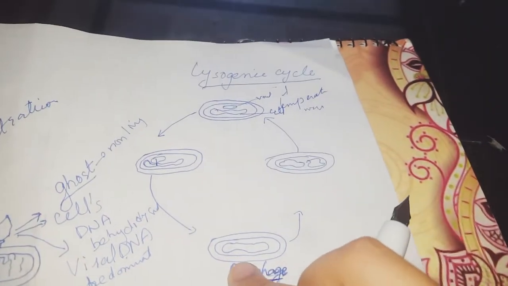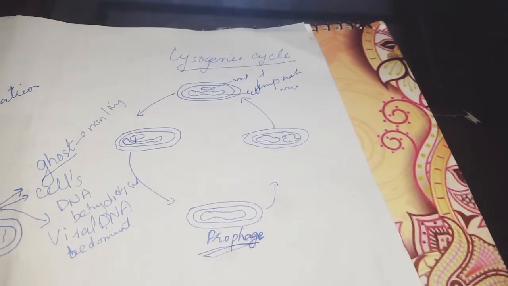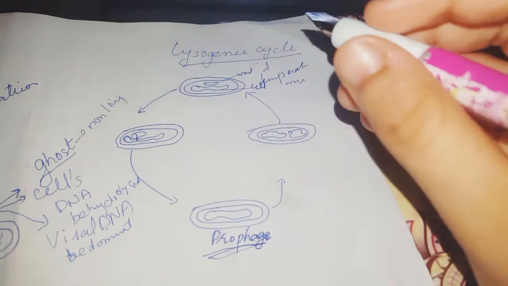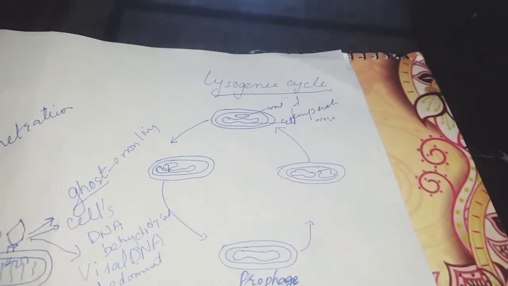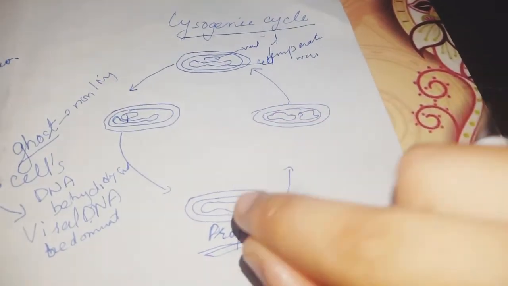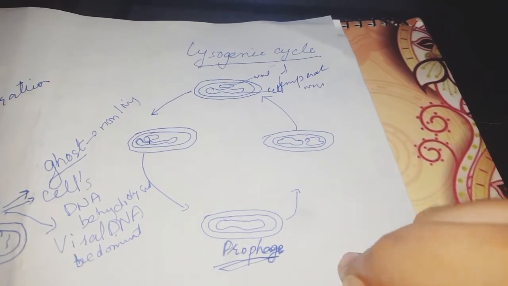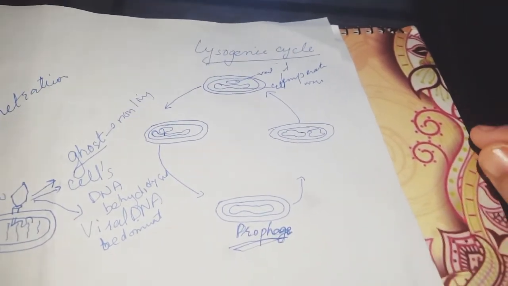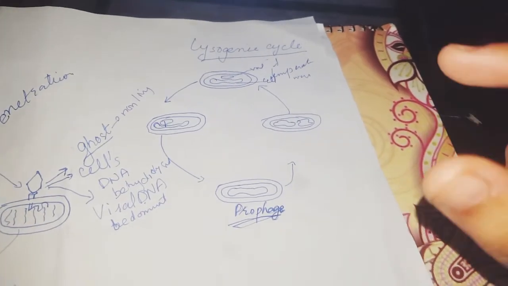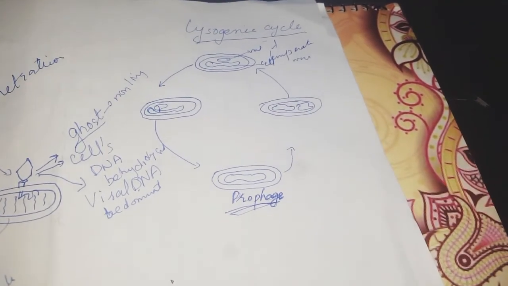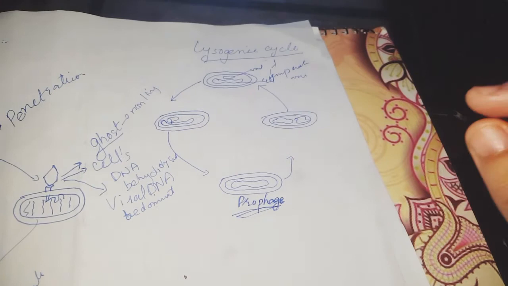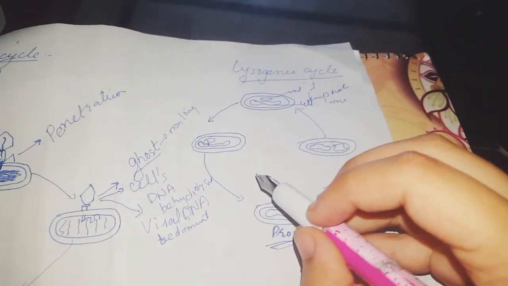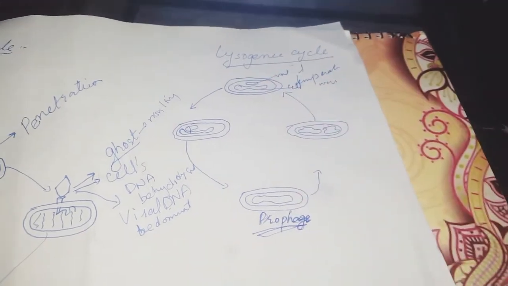Now when it is mixed with the cell's DNA, it will keep replicating along with the host cell, because the viral DNA is not dominant. The dominant one is the cell's DNA. It is not hydrolyzed, so it will keep reproducing, and along with the cell's DNA, the viral DNA will also keep reproducing. And whenever it turns angry, it will separate from the host cell and undergo the lytic cycle.